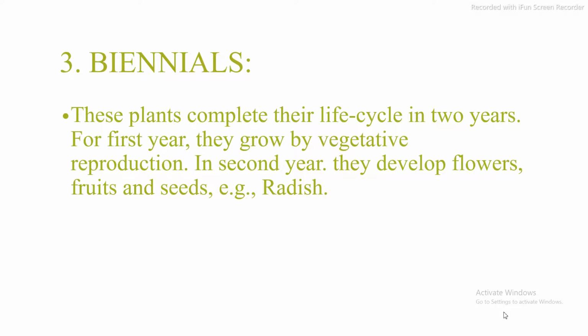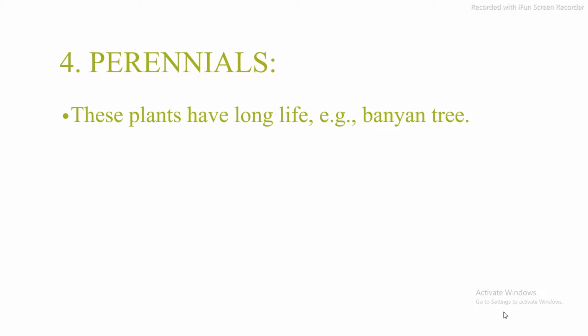Third type is biennials. These plants complete their life cycle in 2 years. For the first year, they grow by vegetative reproduction. Now, what is meant by vegetative reproduction? Vegetative reproduction, also called vegetative propagation, is a form of asexual reproduction in which a new plant grows from a fragment of the parent plant or a specialized reproductive structure. In the second year, they develop the flowers, fruits and seeds. The most common example of this plant is radish. Fourth type is perennials. These plants have a long life. The most common example is the banyan tree.